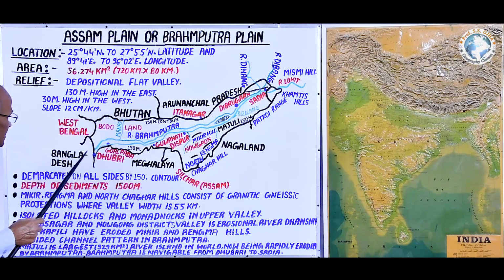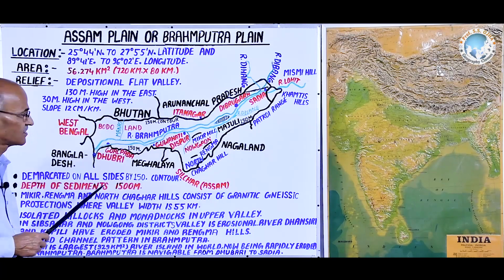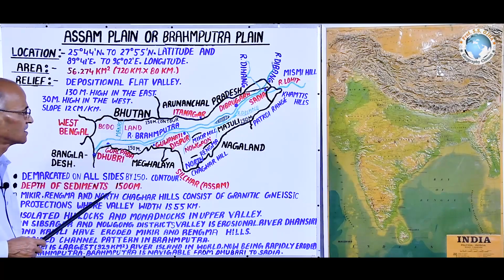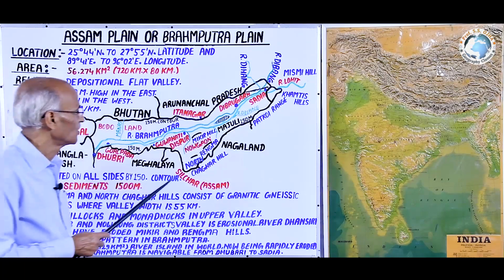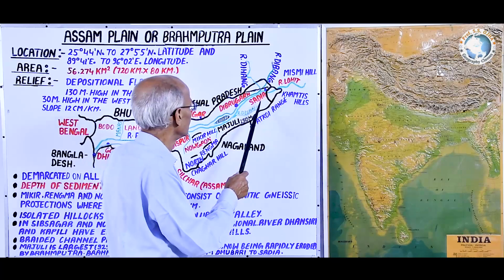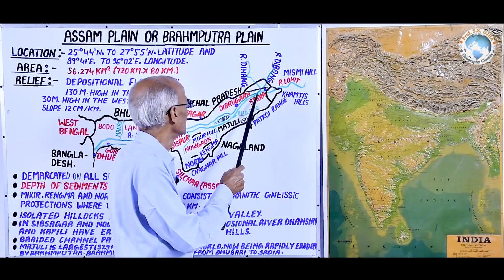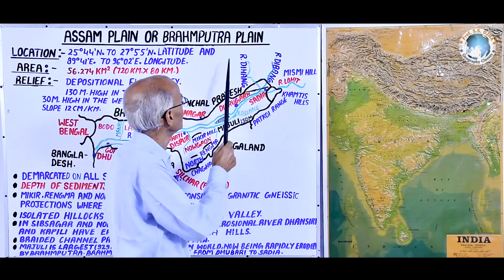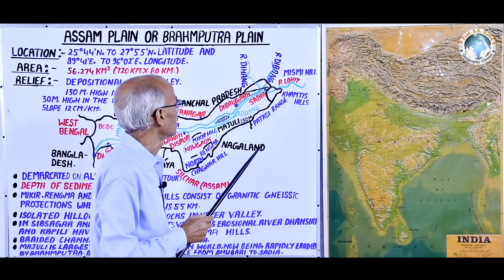Now let us study its drainage, because structure controls topography and topography controls drainage. So the main drainage of this study area is the river Brahmaputra. The name of Brahmaputra in China is Sapo.